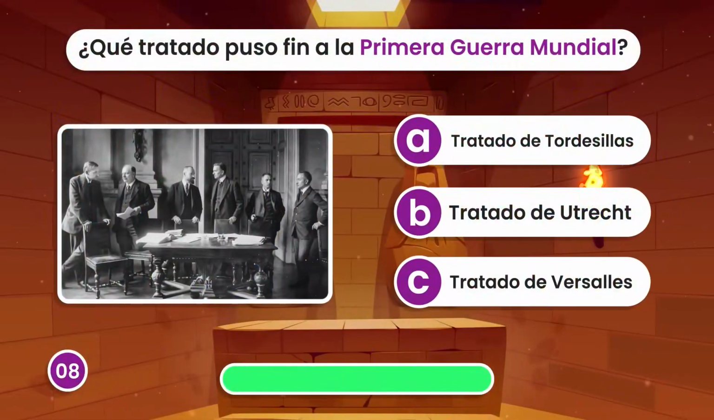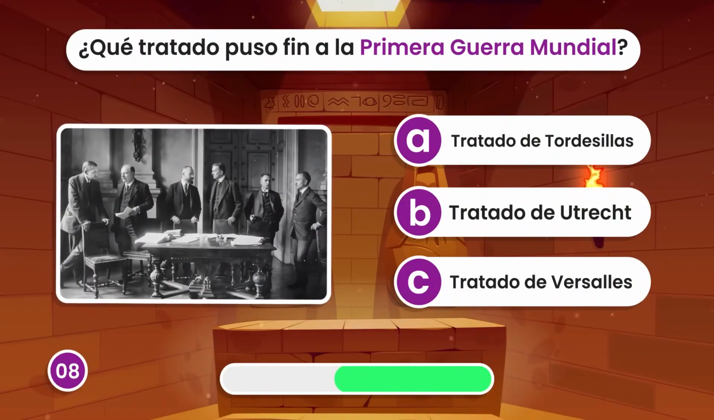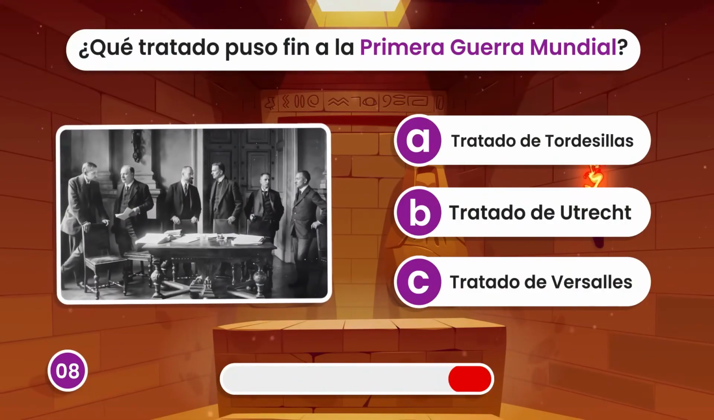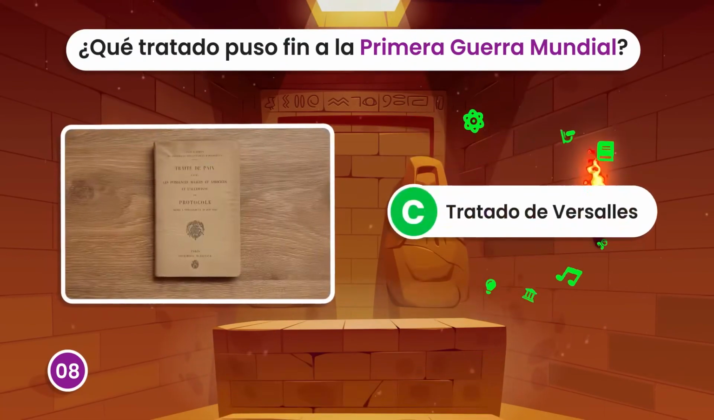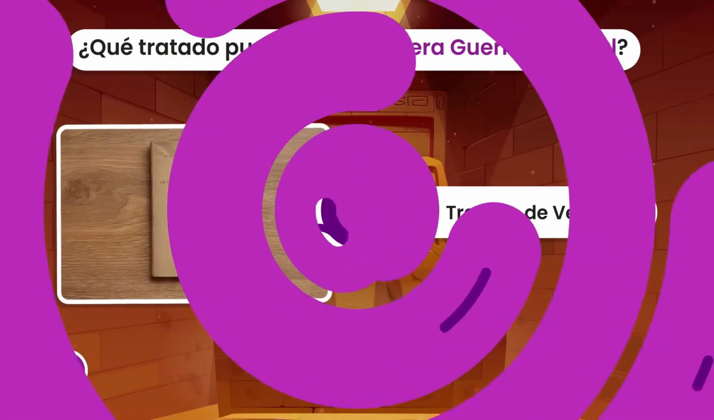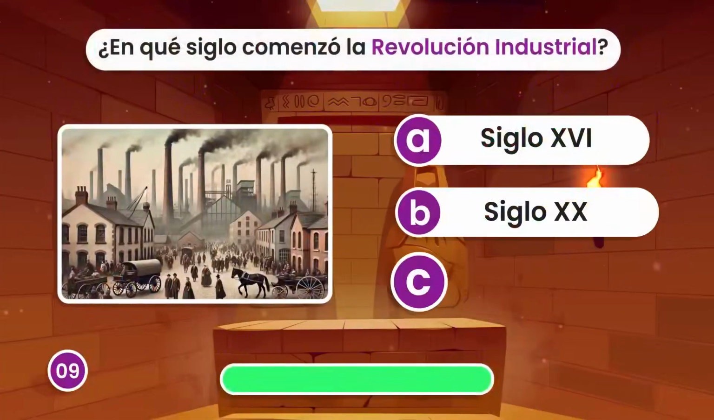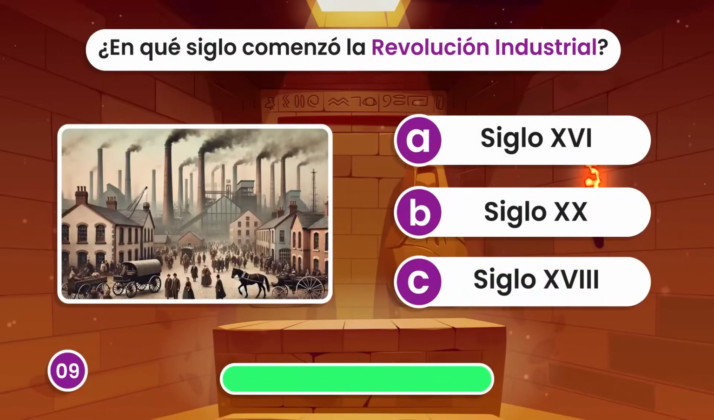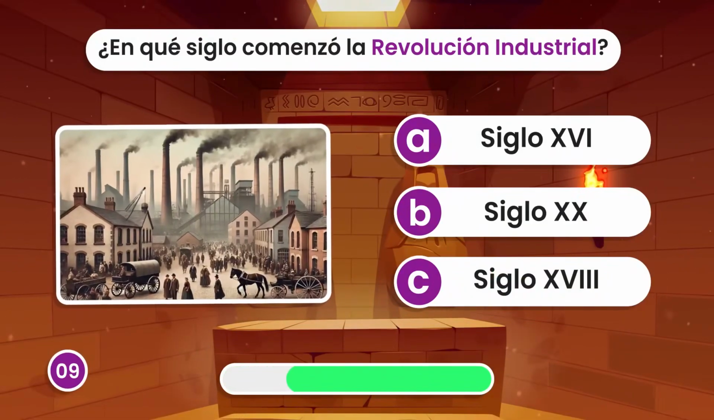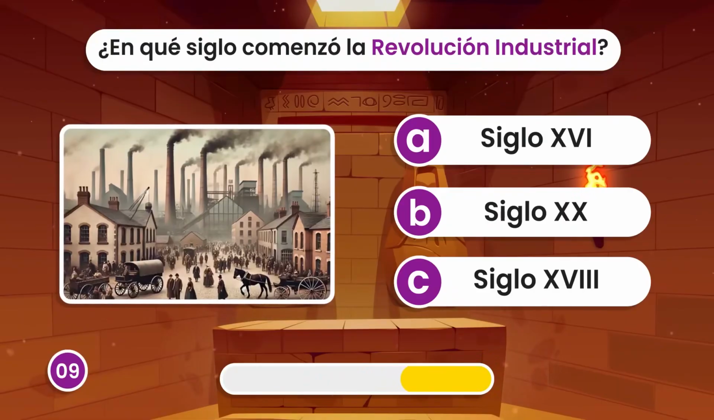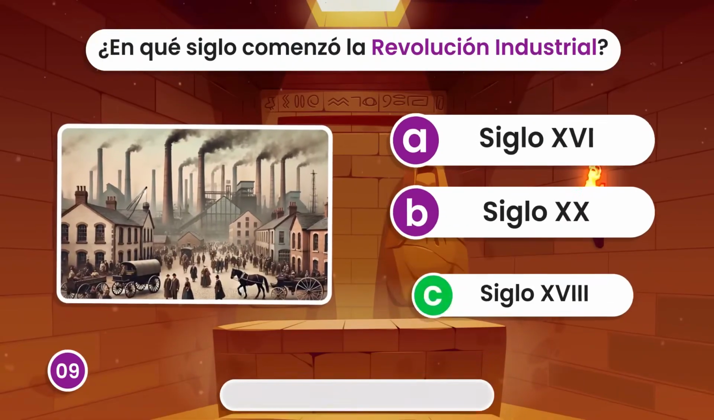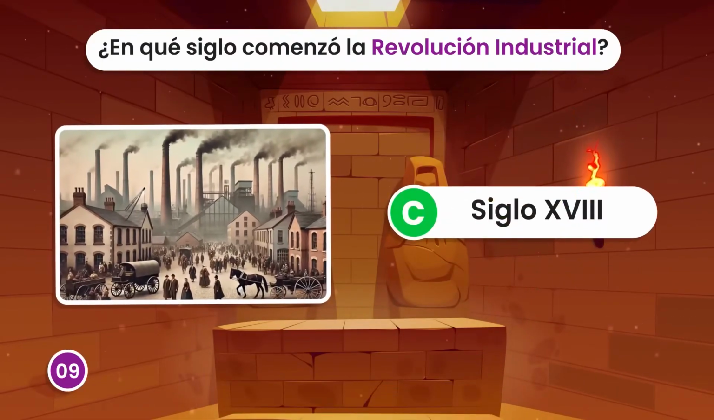What treaty ended the First World War? The Treaty of Versailles? In which century did the Industrial Revolution begin? In the 18th century?